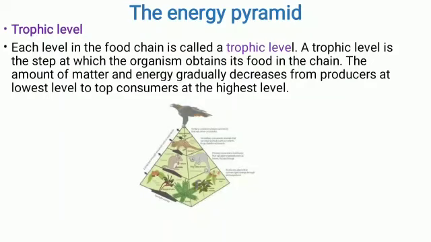The amount of matter and energy gradually decreases from producers at the lowest level to top consumers at the highest level. Now, what is trophic level?